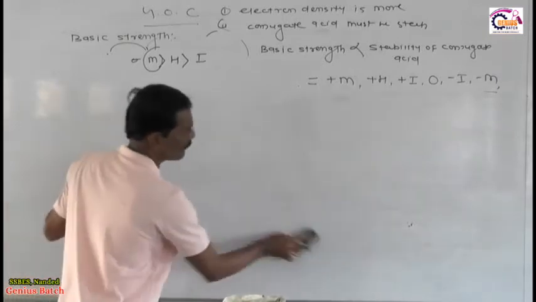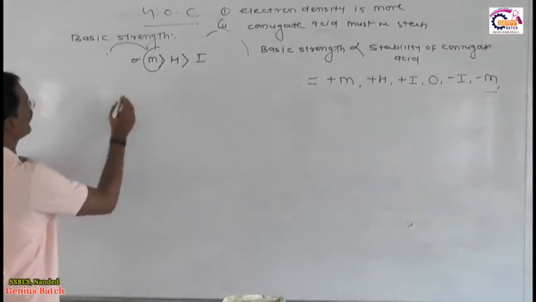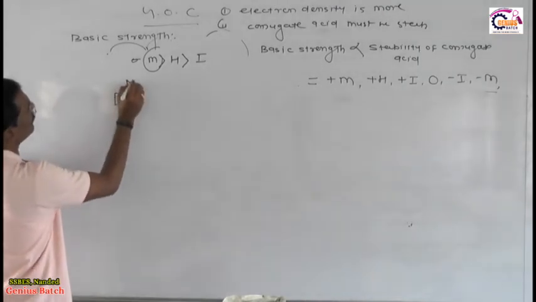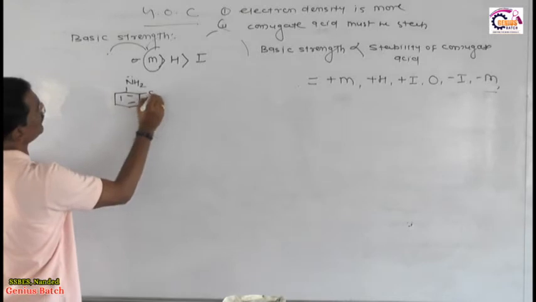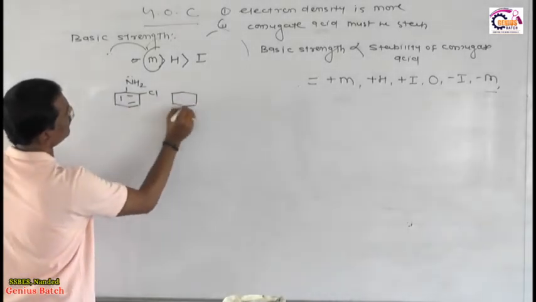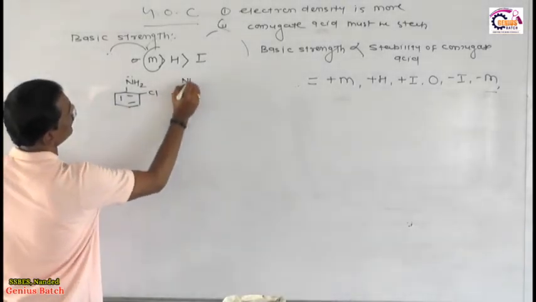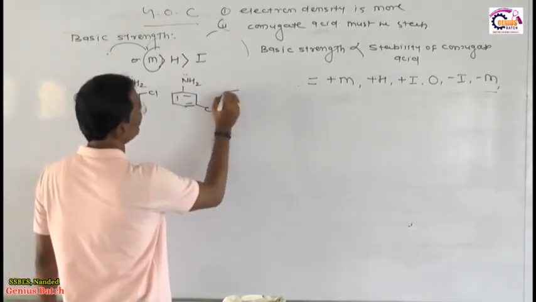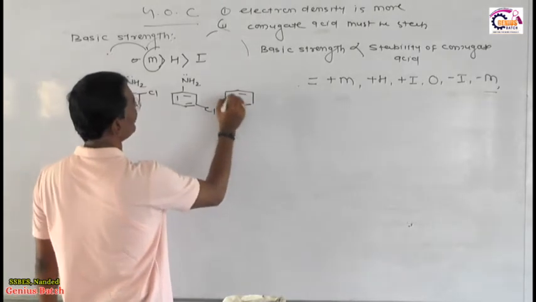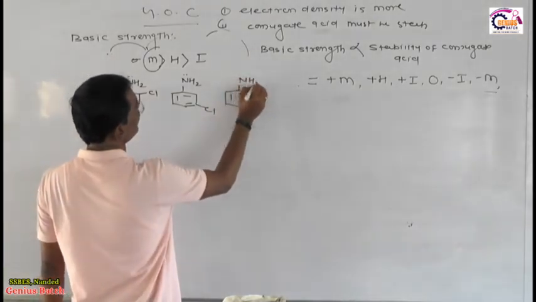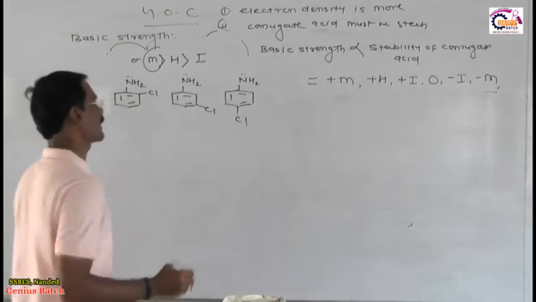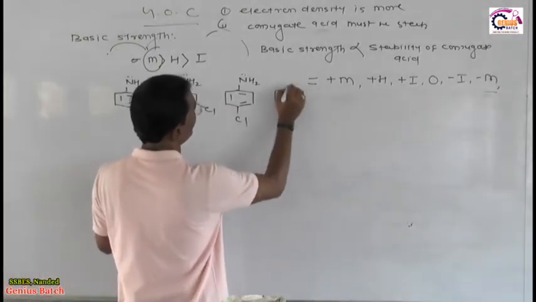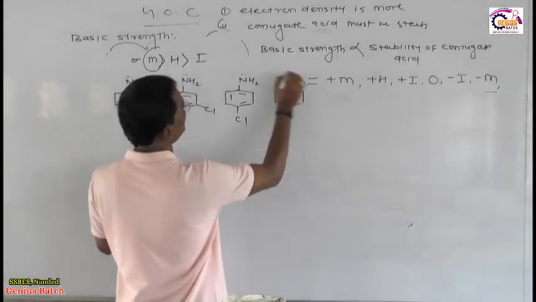That one is a model example for you. Suppose I have the next example: here NH2, and I am putting Cl on the meta position. Suppose for example I have NH2 with Cl on the para position, and suppose I have plain NH2 molecule without any inductive effect or any concept. This is the NH2.